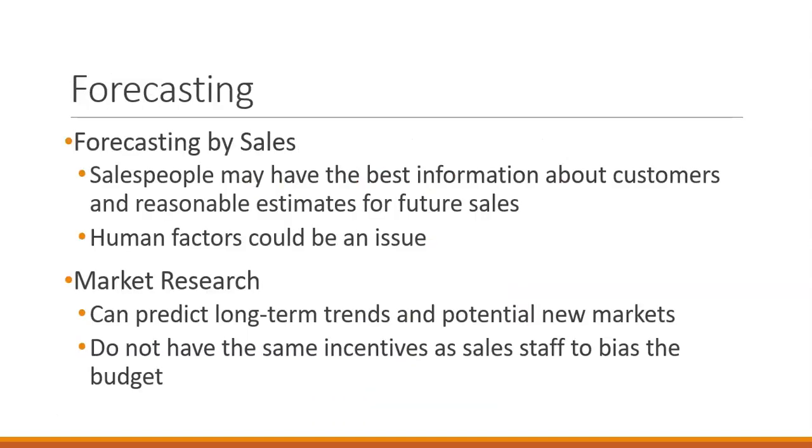So salespeople have the best information about how our company operates. So historically, forecasting by using our current sales staff is the most popular and typically the most accurate type of sales forecasting. However, we can have a human factor issue in that they might want to set those low, easily attainable goals, because if they meet their goals, then that might affect their performance evaluation, their budget.